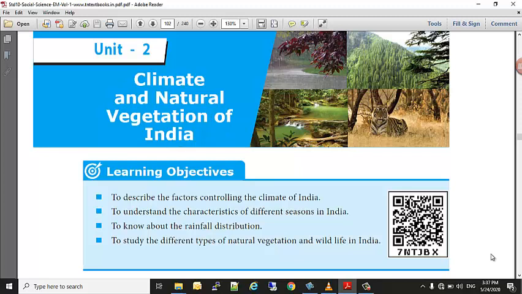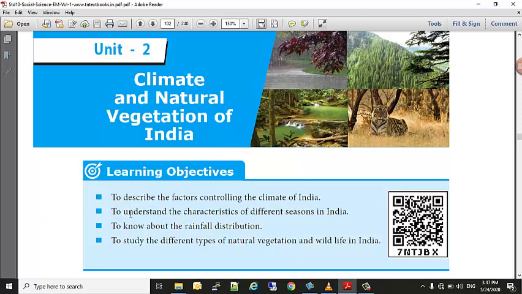Let us learn the lesson, and after studying this complete lesson, what are we going to achieve? Yes, we are going to achieve these objectives. First of all, you will learn and understand, or you will describe the factors controlling the climate of India. And previously, this was already discussed in 9th standard. But further, in deeper aspect, we are going to study what are the factors controlling the climate of India.